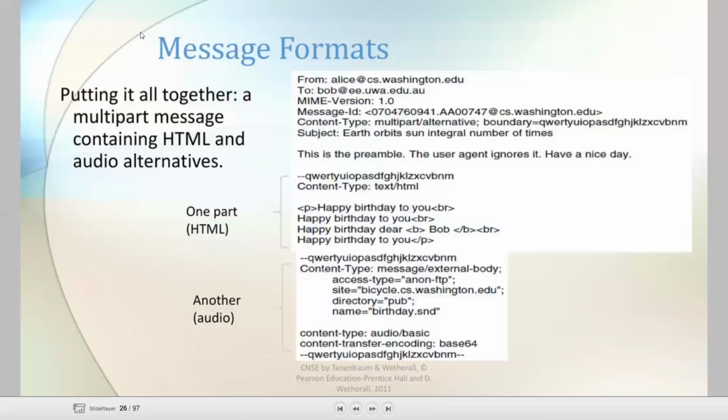See, this is putting it all together, a multipart message containing HTML and audio alternatives. This is one part, the HTML part. Another part is the audio part. This particular part is the HTML part. This is the audio part. This is one email format which contains two parts, that is a multipart message containing the text or HTML information along with the audio information.